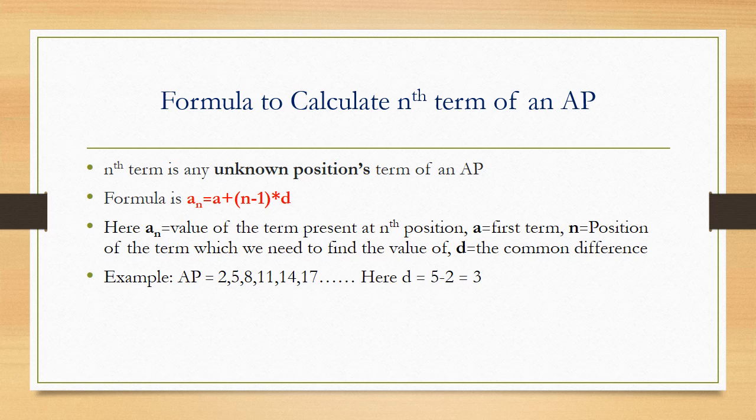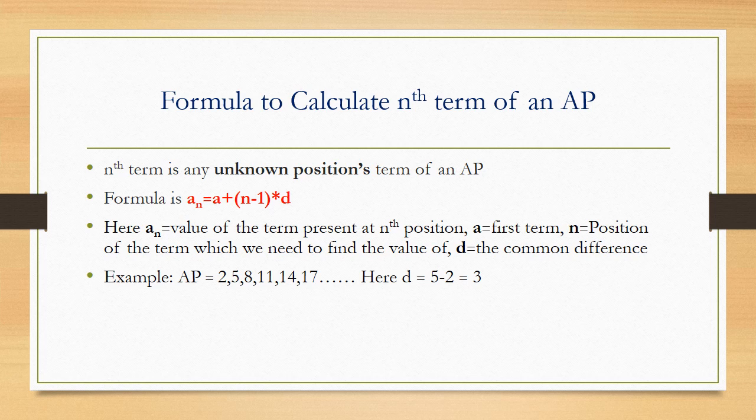Let us understand this formula with an example. I am going to consider an AP here: 2, 5, 8, 11, 14, 17 and that is continuing. This is an example of an infinite AP. Here first we need to find the common difference. d is equal to second term minus first term.